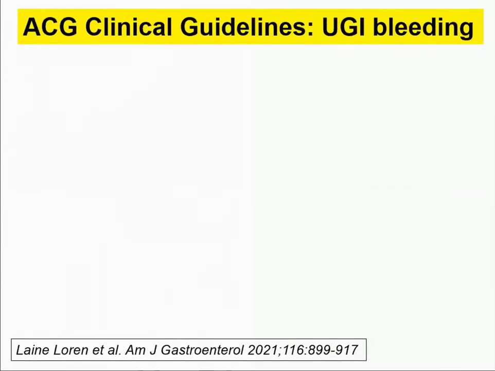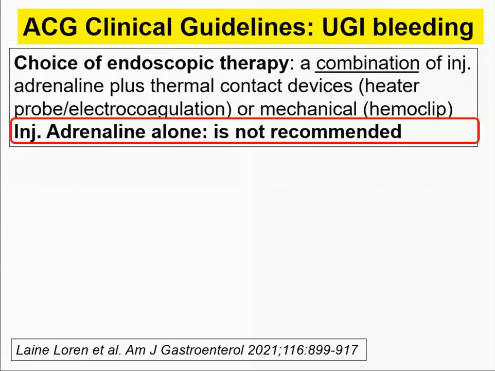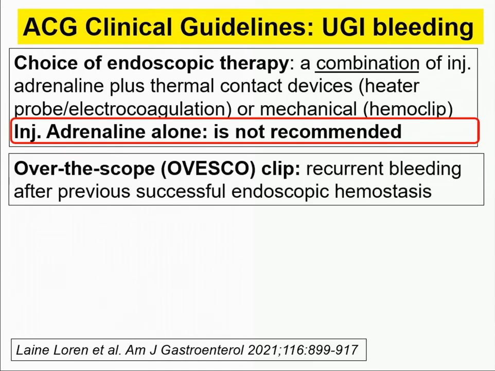So this is the American College of Gastroenterology clinical guideline 2021 about ulcer bleed. Choice of endoscopic therapy: what therapy can we use? It should be a combination. We cannot use adrenaline injection alone. In addition to adrenaline, you have to use thermal contact devices like a heater probe or electrocoagulation. But more recently, mechanical devices like hemoclips are very useful in controlling bleeding.